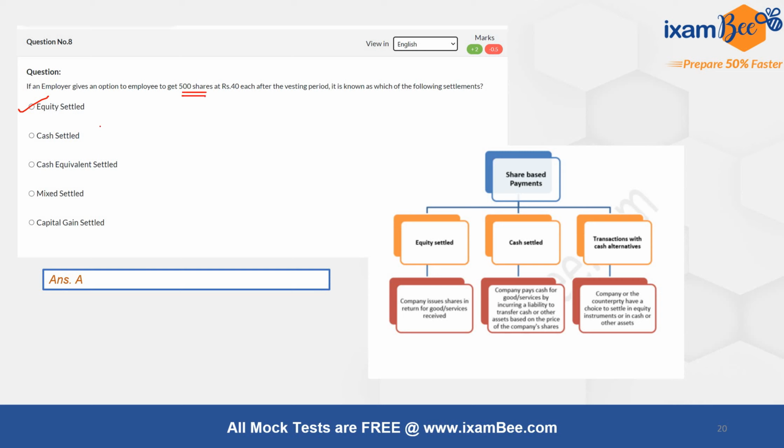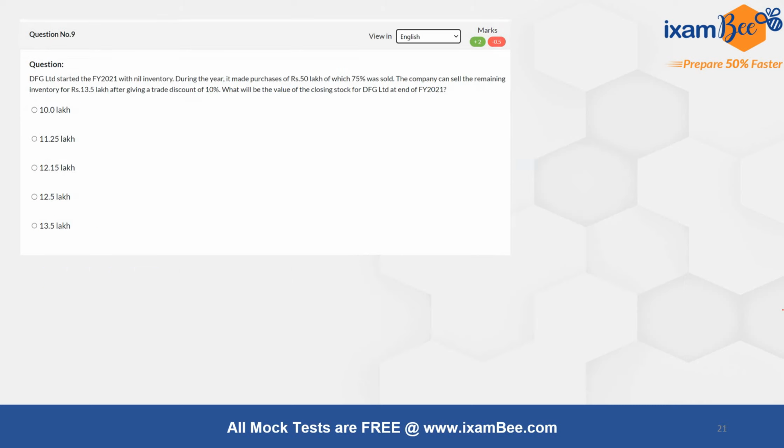However, in cash settled, what happens is that whatever is the profit or the gain that the company is getting based on the shares value, that is given in cash form or a bank transaction to the employee. That becomes a cash settle. So instead of giving the shares, whatever is the gain coming out of the basis of those shares, that is given as the benefit. Okay, and then there can be other cash alternatives also that can be used to make the settlements.